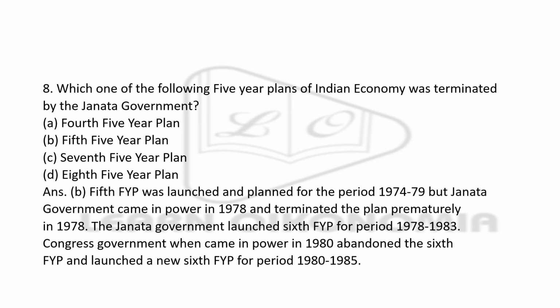Okay, so after that, what the Janata government did is that it had gone for the next 5-year plan, the 6th 5-year plan, and it was from 78 to 83. The Congress government after that came to power again in 1980 and abandoned the 6th 5-year plan, then launched the new 6th 5-year plan, and it was from 80 to 85.